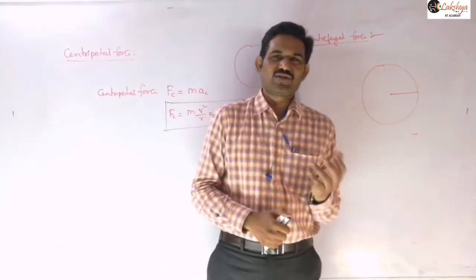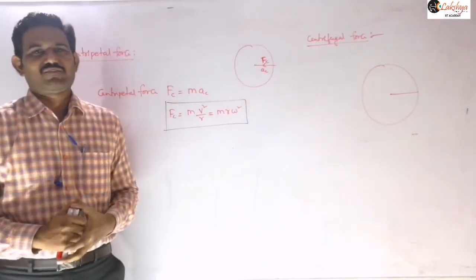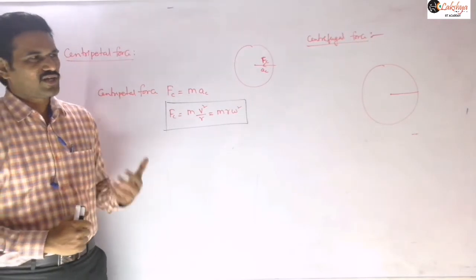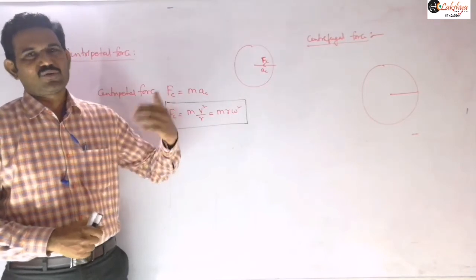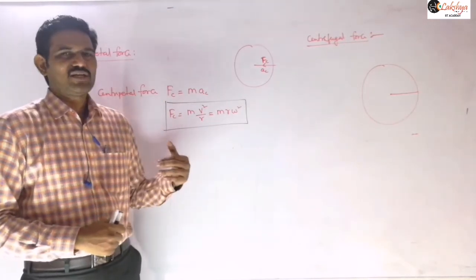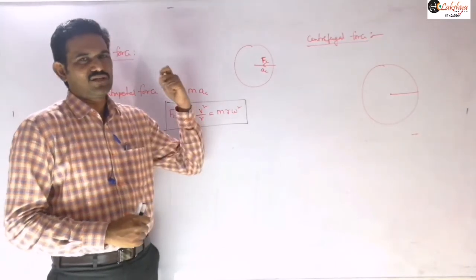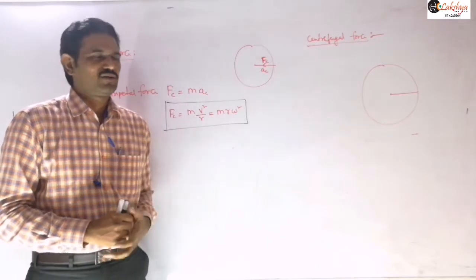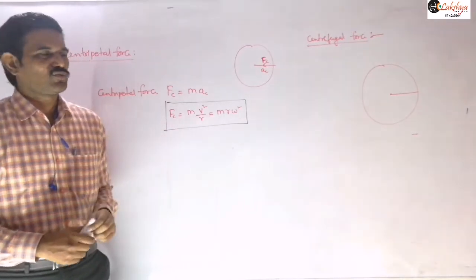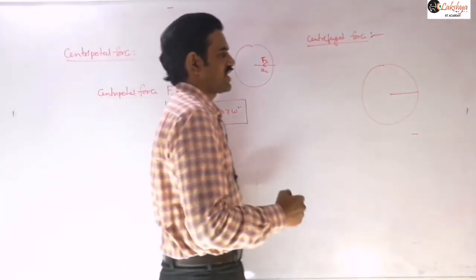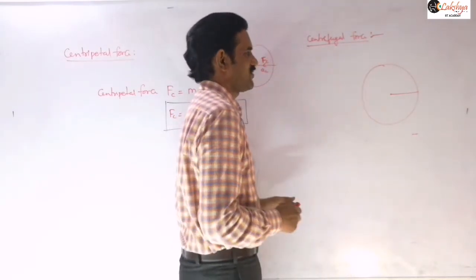Inertial and non-inertial frames we already discussed, and there we mentioned that all rotating frames are non-inertial frames, which are nothing but accelerating frames of reference. So if your observer is on a rotating or accelerating frame, then we need to take this pseudo force, and that pseudo force is opposite to the acceleration of the object.